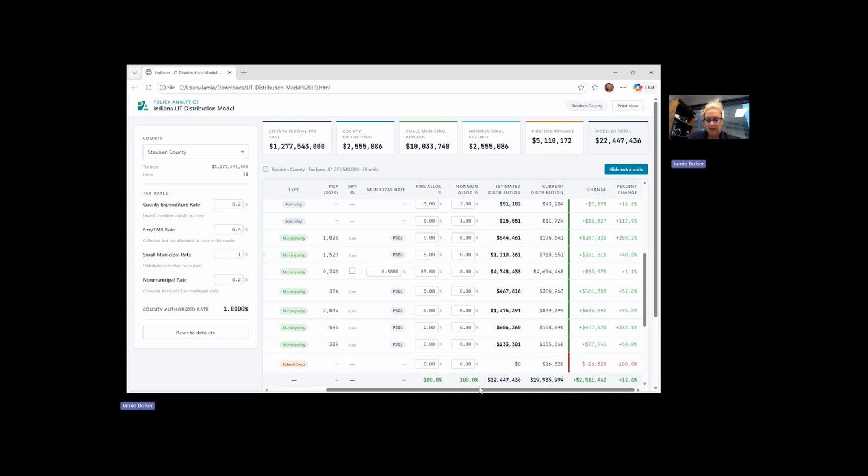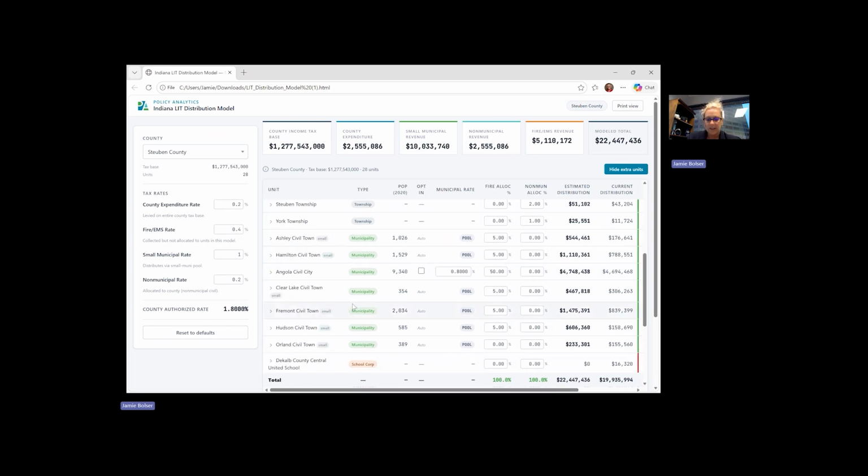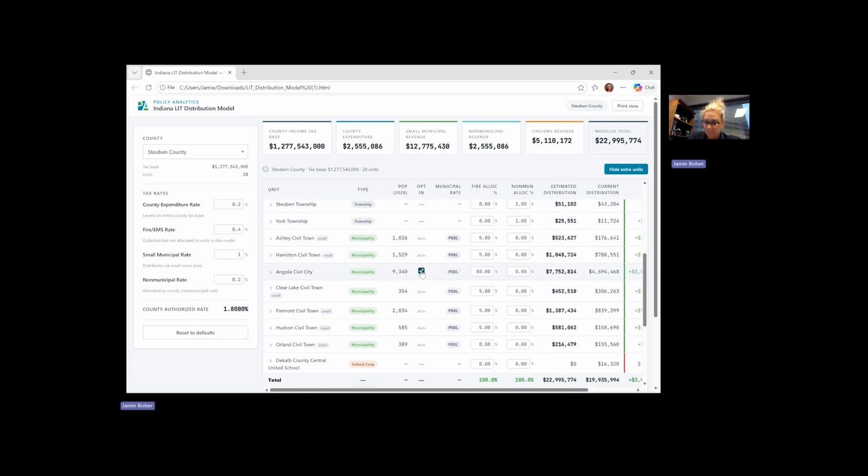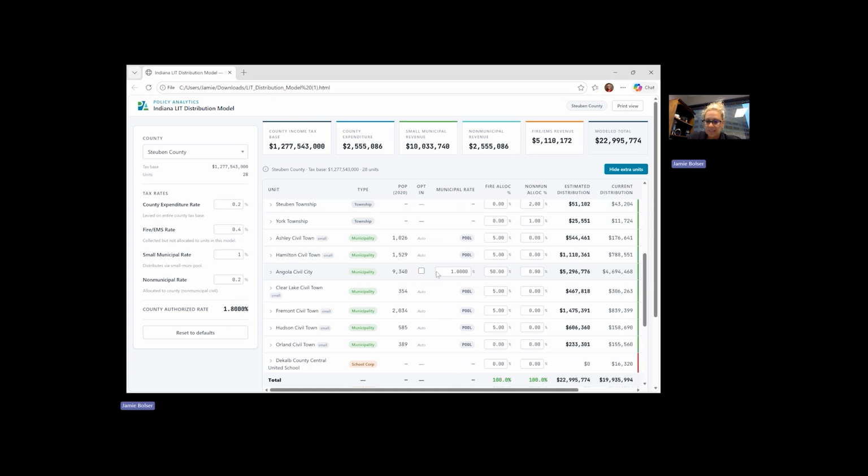The other caveat with this portal is if Angola was to opt to be treated like a small municipality, this is where they would opt in. If they opted in, I just want to make sure you could see the difference in, let's just use Ashley, civil town of 1,026 population.